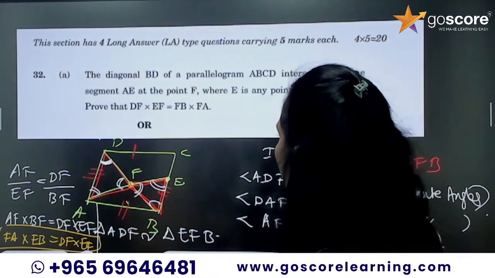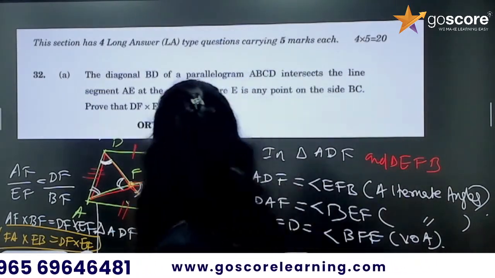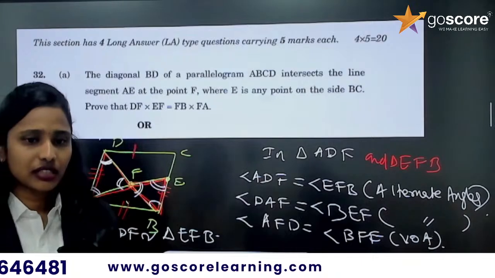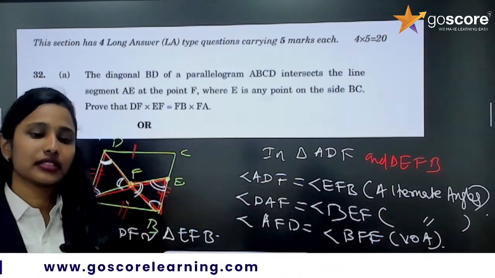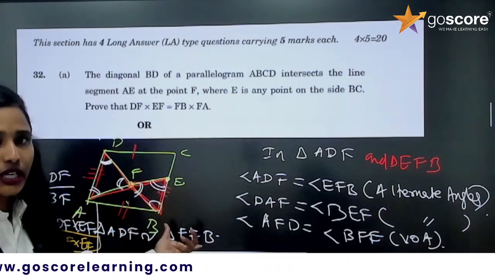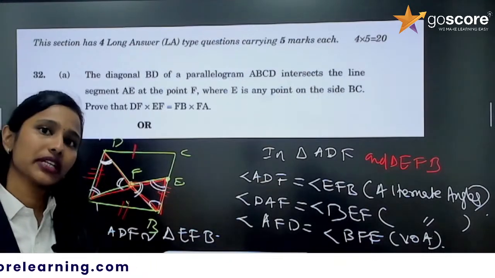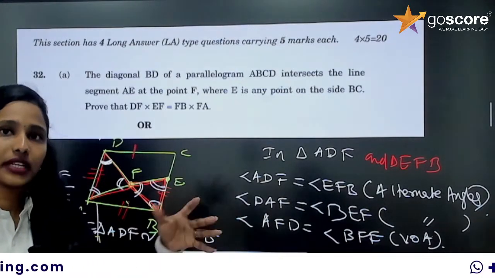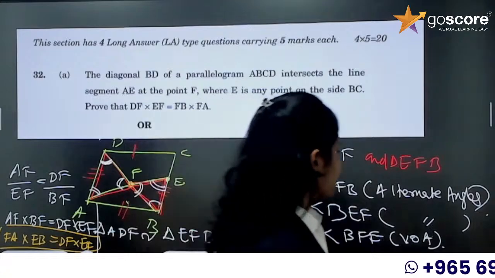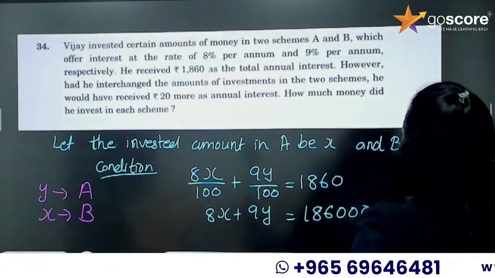How did you use BPT there? Is there any parallel condition? Okay, they didn't give any parallel condition or any midpoint condition. So how can you use BPT? Okay, so you made a mistake. I'm sorry to say, but it's a mistake.